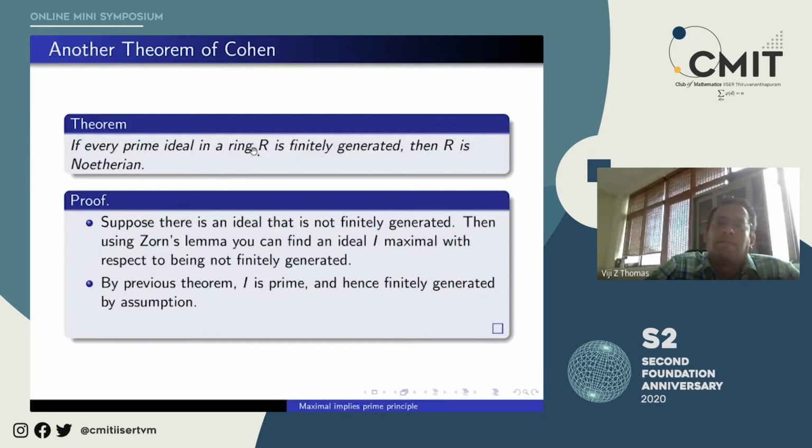And then you are done, because that's a contradiction. And so you say that the poset you took is empty, and hence all ideals are finitely generated, basically.